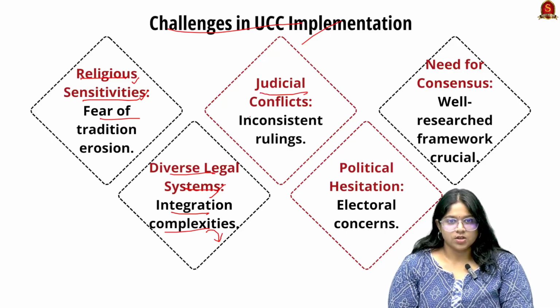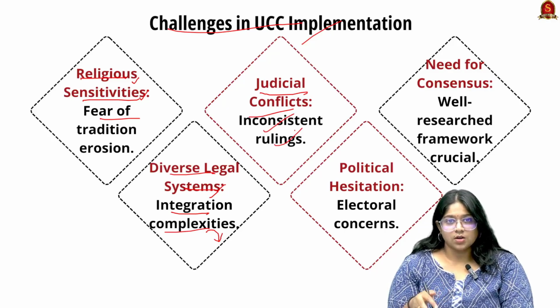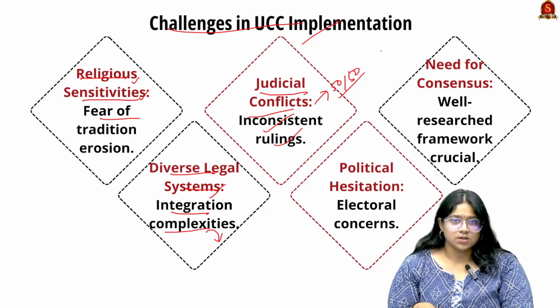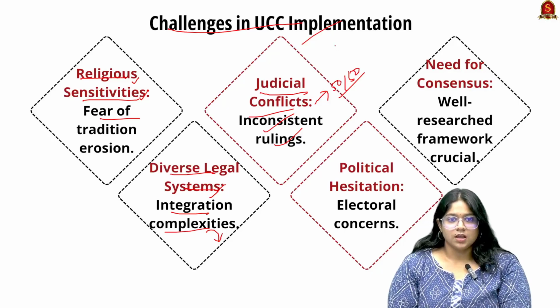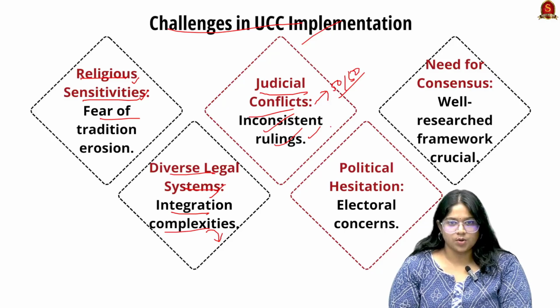Next is judicial conflicts. Through consistent rulings, case by case, there have been rulings for and against UCC. There has been almost a 50-50 split between implementing and not implementing UCC. This inconsistency in judicial rulings has been the biggest challenge for UCC implementation.